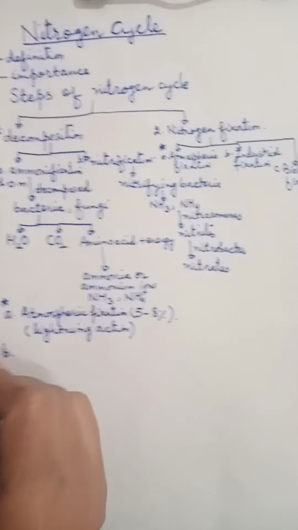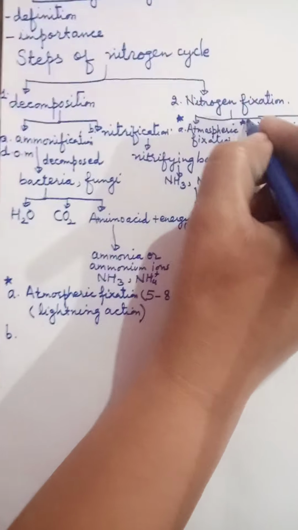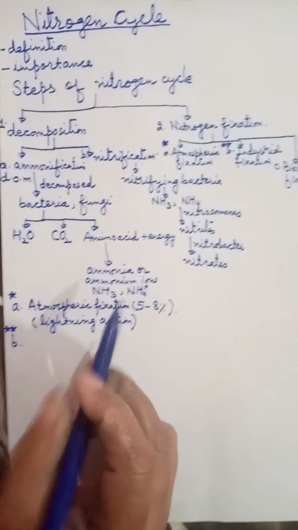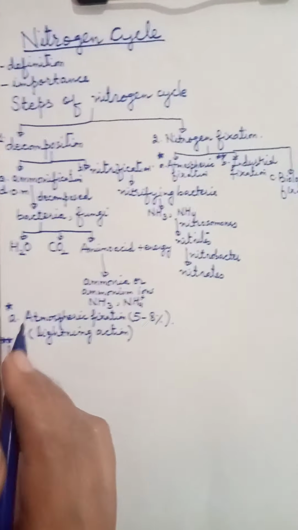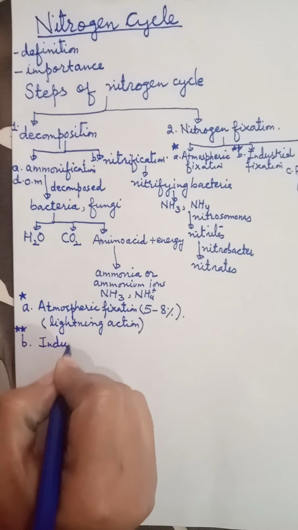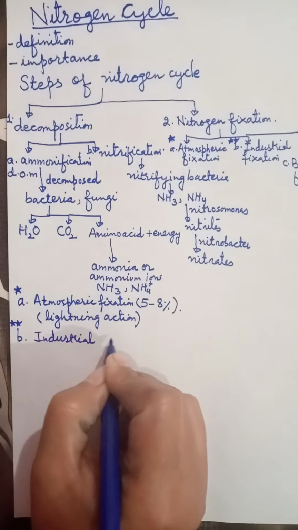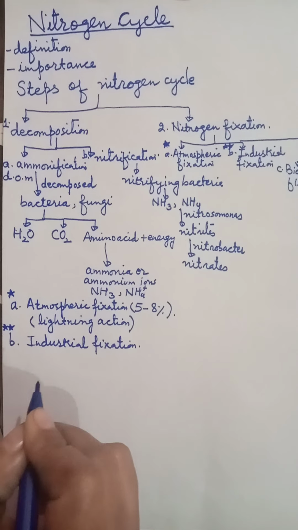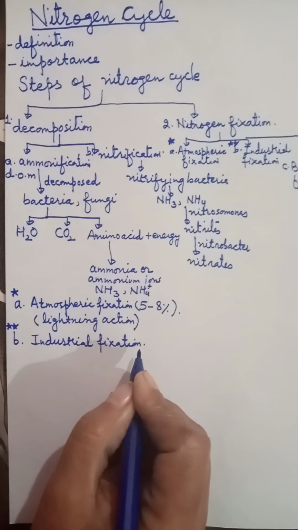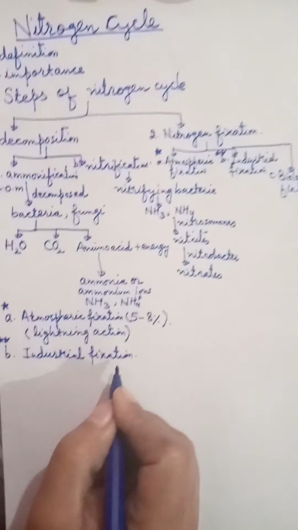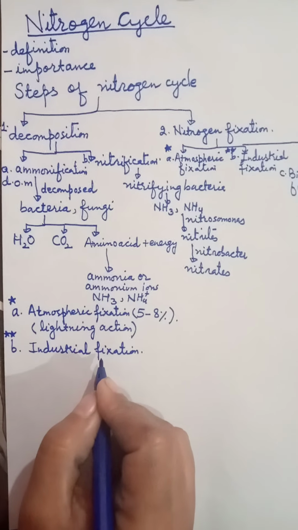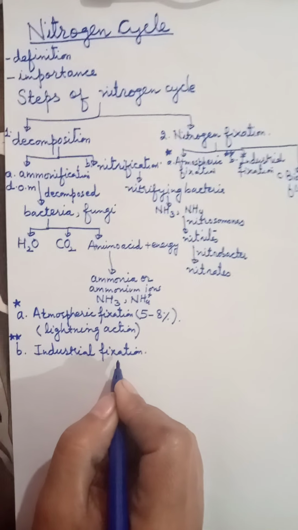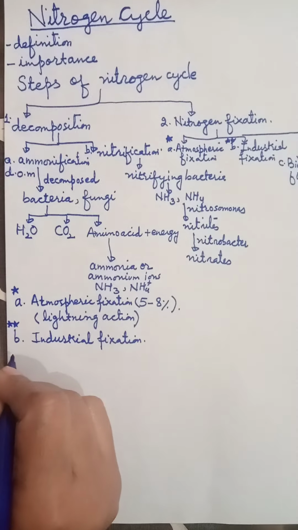Now the second kind of fixation is called industrial fixation. Now students, the synthesis of nitrogen-containing fertilizers is called industrial fixation. There are different fertilizers which contain nitrogen, like urea, ammonium phosphate, ammonium superphosphate, etc. Usually we say the Haber-Bosch process, which makes fertilizers, uses this kind of nitrogen fixation.